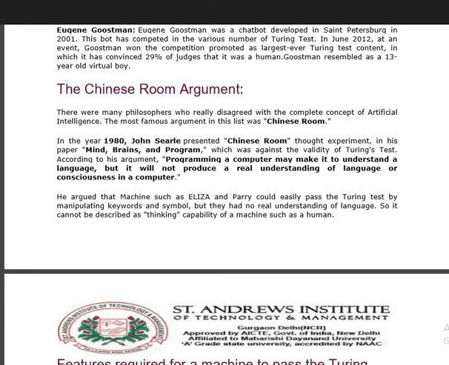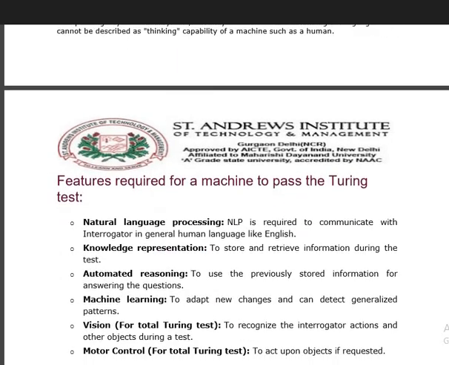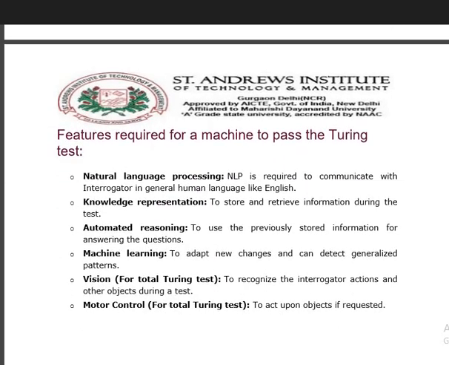So it cannot be described eventually that a system has its own emotion, or that a machine has its own thinking capability. Moreover, we also come across various features in the machine learning part, where the machine has to pass the Turing test. The machine or intelligent body interacting in the Turing test must possess, as the very first thing, good natural language processing.